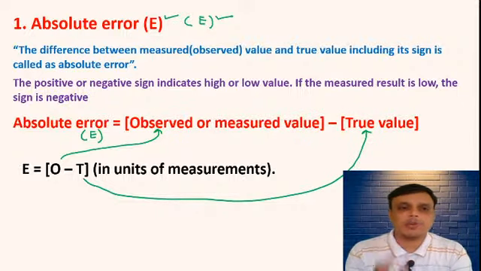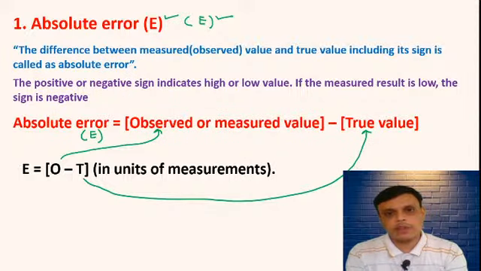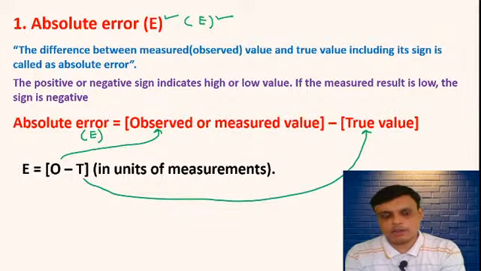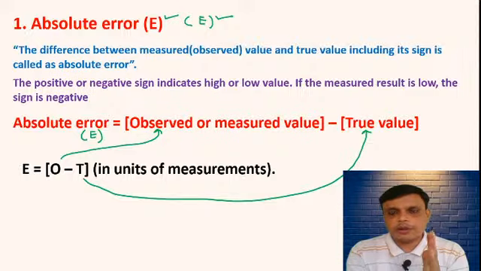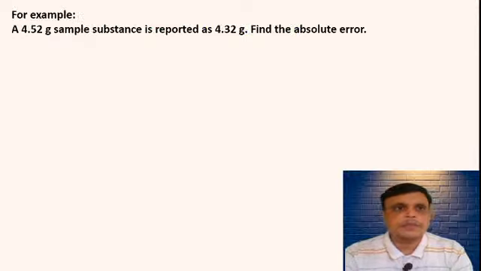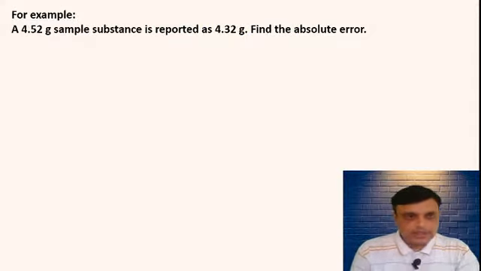Please remember this formula. Absolute error is equal to observed value or measured value minus true value. If we simplify it, E is equal to O minus T, where O stands for observed value or measured value and T stands for true value. Now we will see an example.